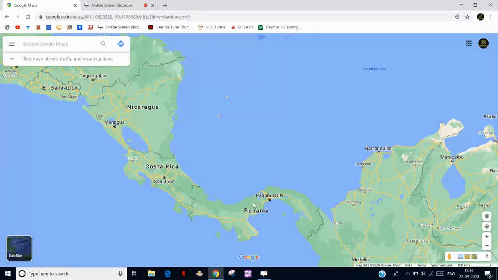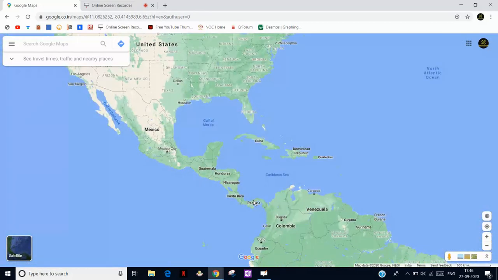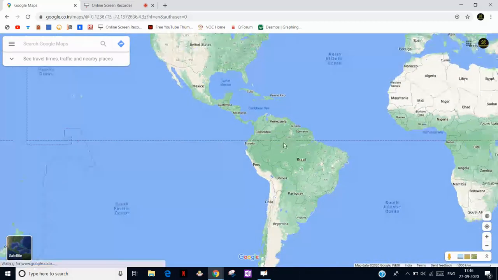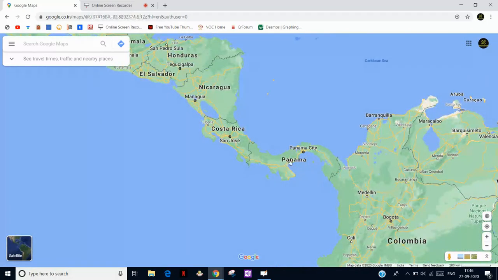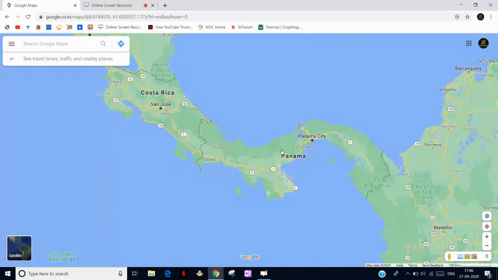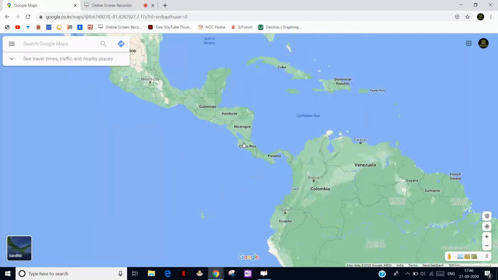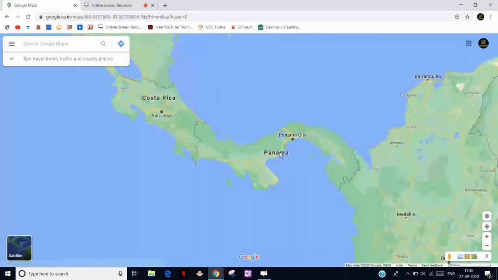Okay, this Panama is connecting two larger landmasses. One is North America, and this is the South America continent. So this is the small strip, which connects two larger landmasses. So it is called the Isthmus of Panama.